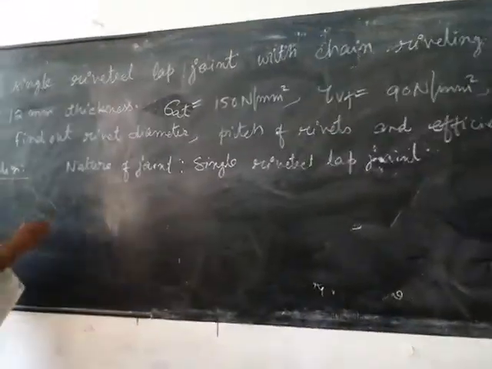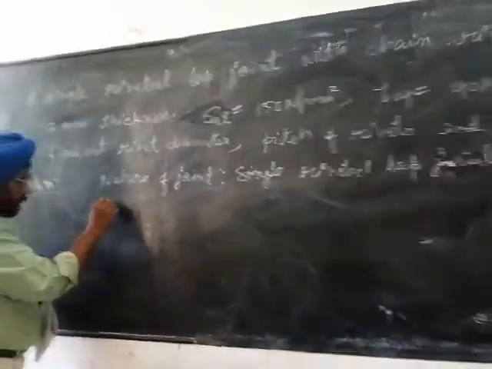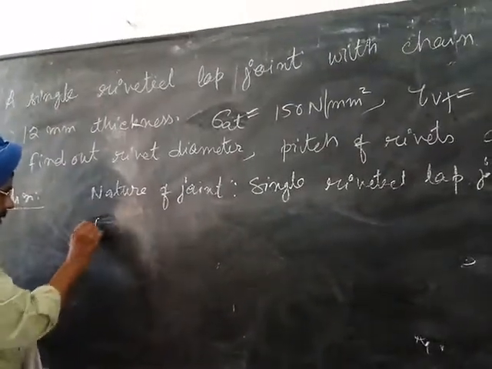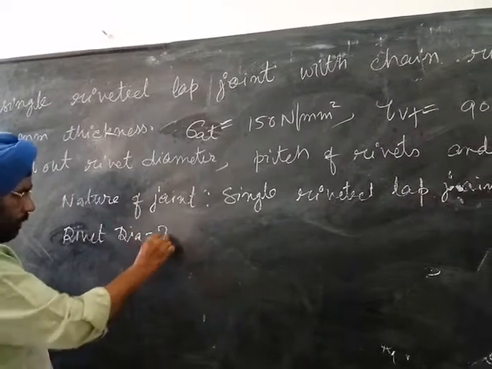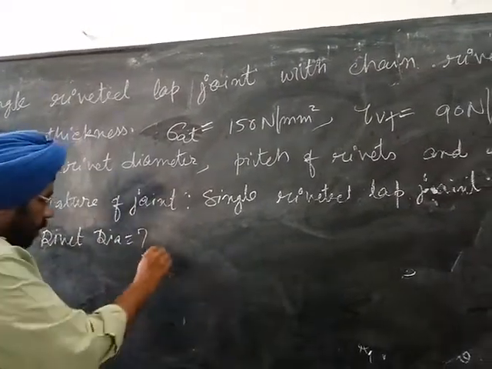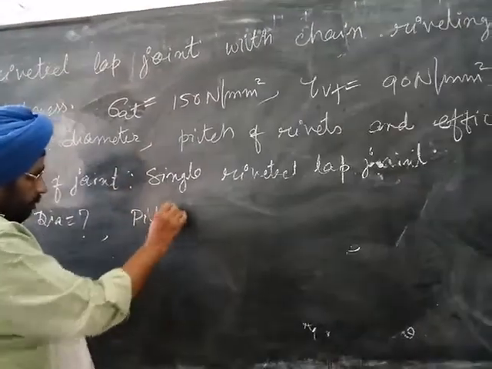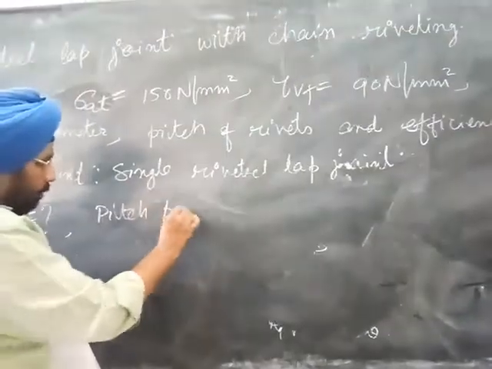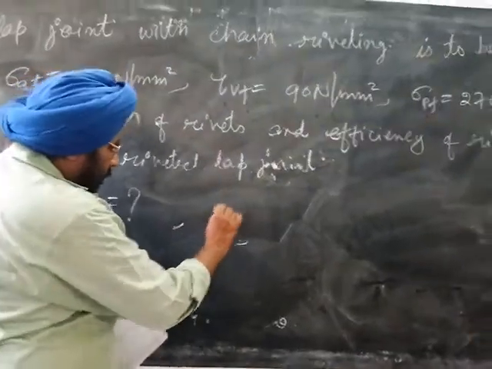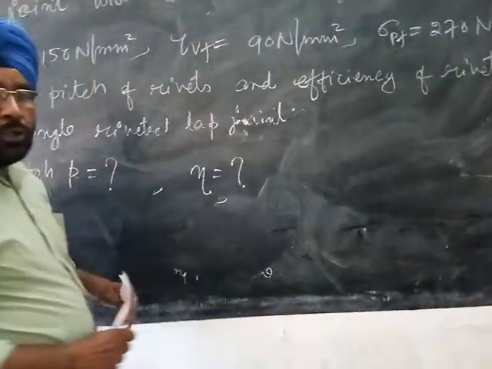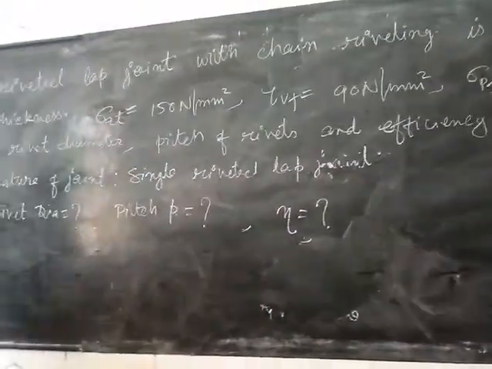Then we have to find out the rivet diameter, then the pitch of the rivets, pitch small p, and then the efficiency of the riveted joint eta. So these values we have to determine.